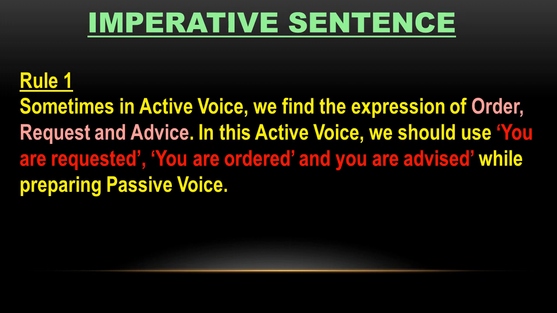Sometimes in active voice we find the expression of order, request and advice. Then we should use you are requested, you are ordered and you are advised, right, while preparing passive voice.